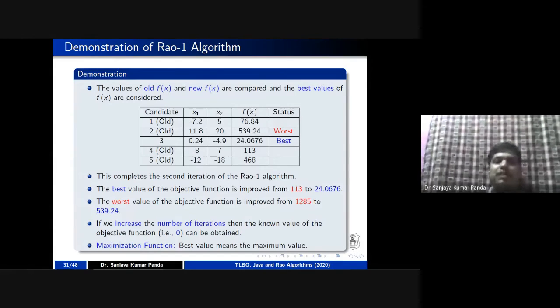When you go for a maximization problem, the Rao-1 algorithm can also be applied. There, you have to choose the maximum value as the best one, and the lowest value is the worst one. We just have to reverse the worst with the best and the best with the worst in order to see the effectiveness of the algorithm, right? And you can see this Rao algorithm performs better in comparison to the traditional algorithms, as claimed in Professor Rao's paper. In fact, you can see that the results are better in the standard data sets as well.